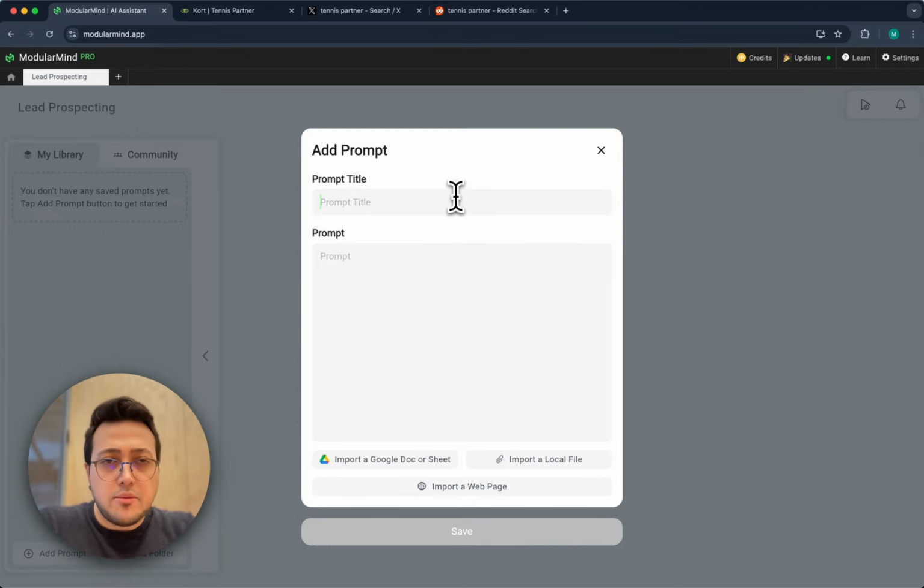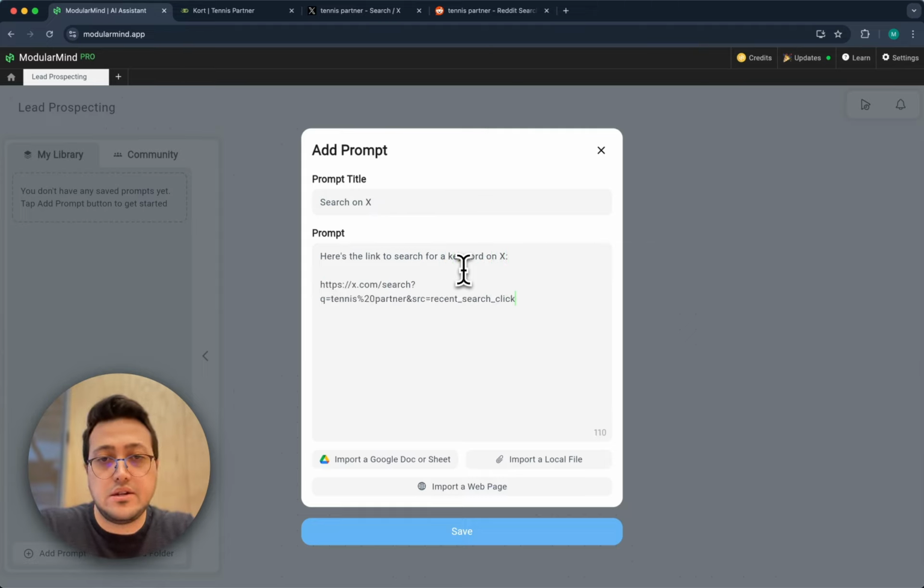And in the prompt, I will explain how to use this link to search for any keyword on X and just read the results. So let's just write it out. Let's say this prompt will be Search on X prompt, and I'll say here is the link to search for a keyword on X. And I'll say in this example, the keyword is tennis partner, to help it to understand how the link works basically.